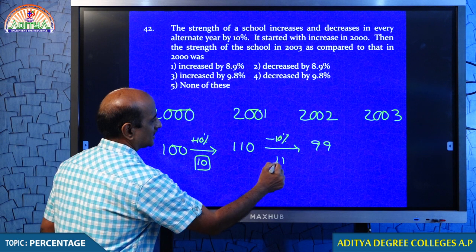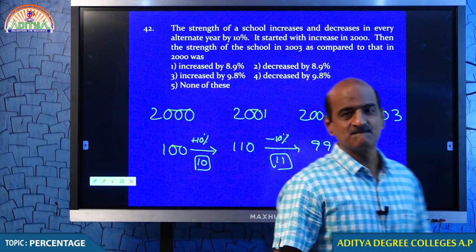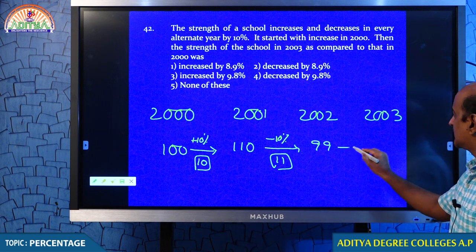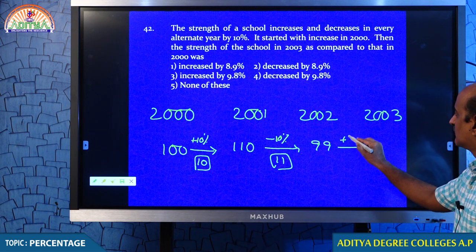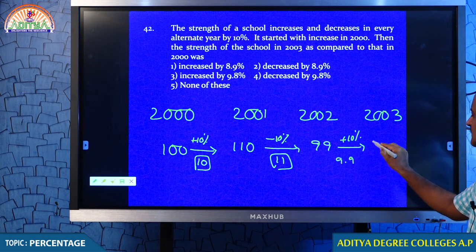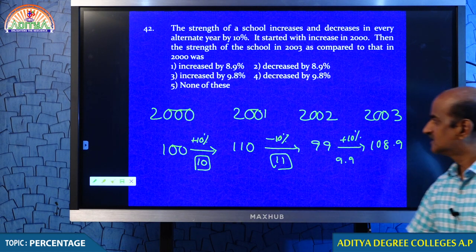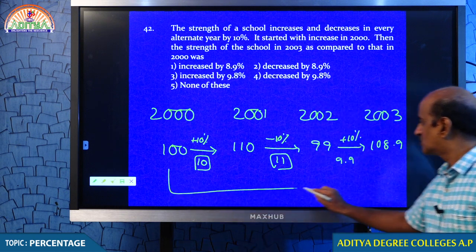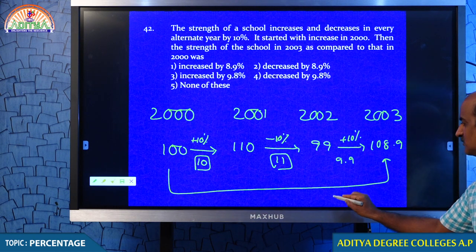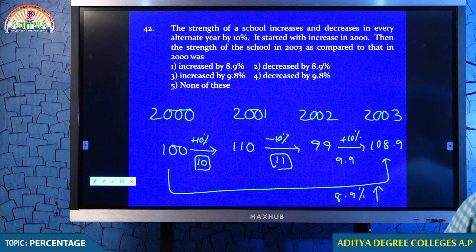10% of 110 is 11. Because that is a decrease, therefore I subtracted. Now again it increases by 10%. What is 10% of 99? 9.9. That comes to around 108.9. So from 2000 to 2003, the value increases by 8.9%. Student, if it is okay for you, then I will move to the next one.